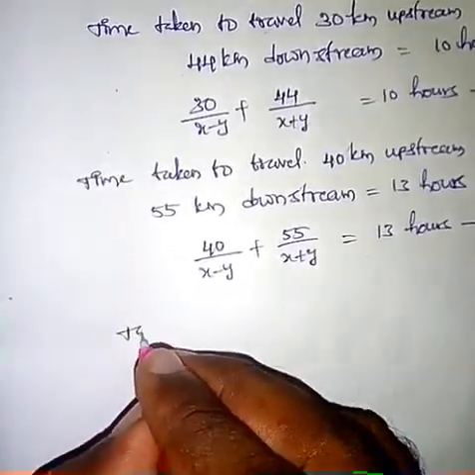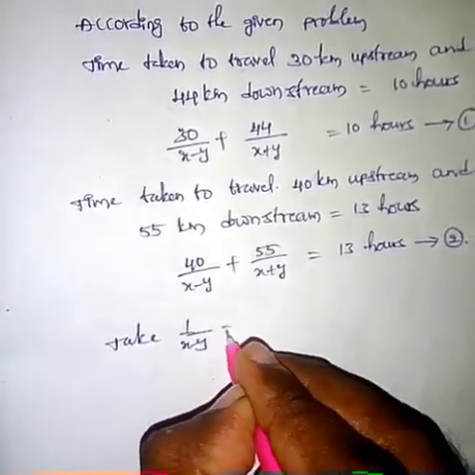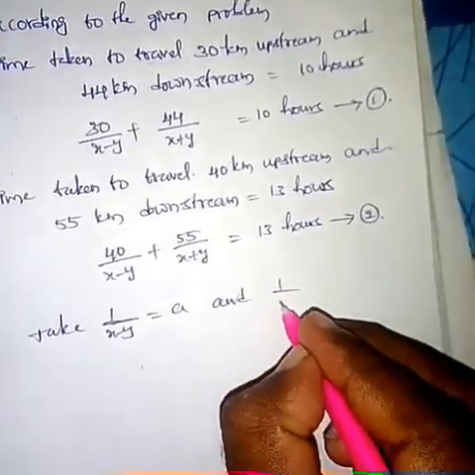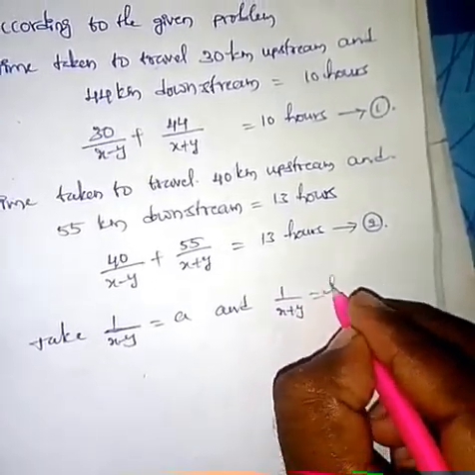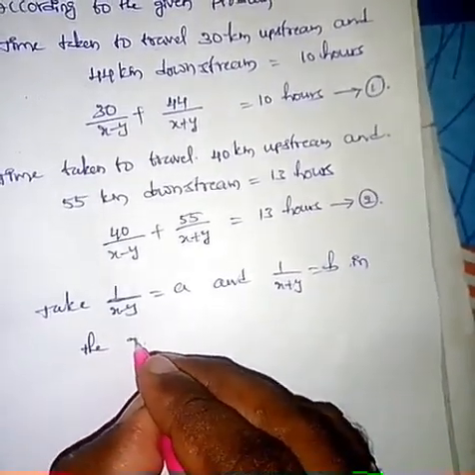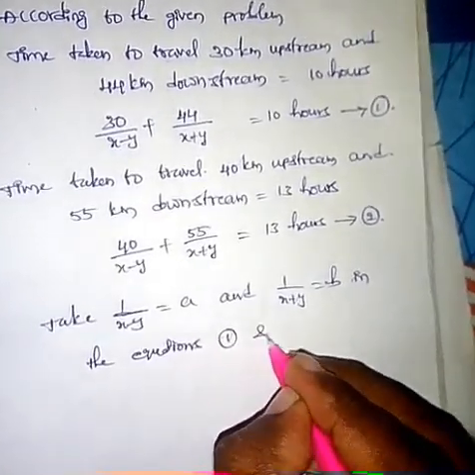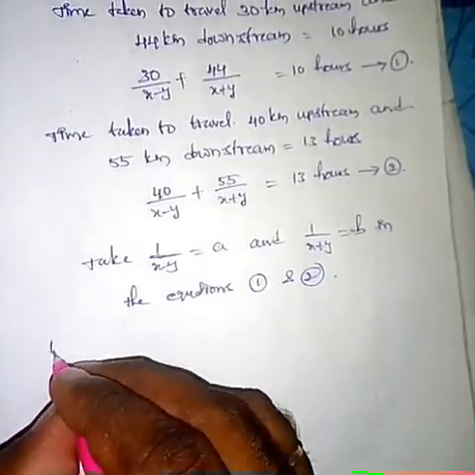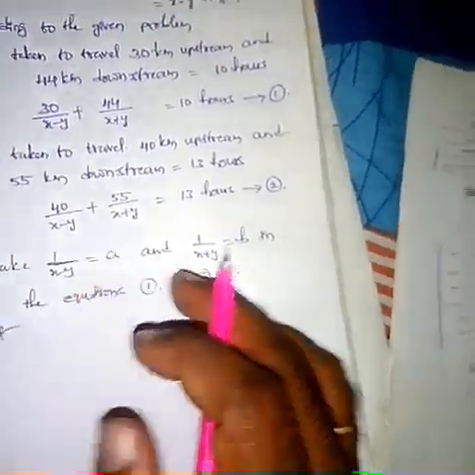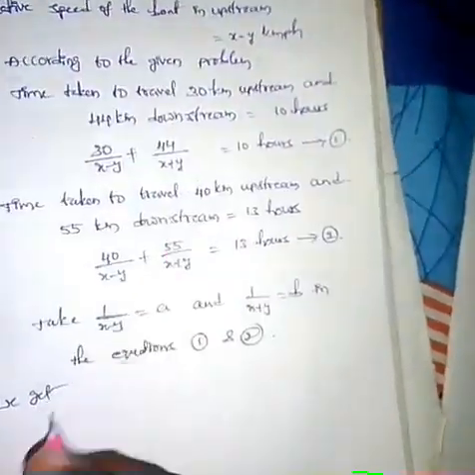So right here, take 1 by x minus y equal to a and 1 by x plus y equal to b in equations 1 and 2. By taking a in place of 1 by x minus y and b in place of 1 by x plus y, we get the equations like this.